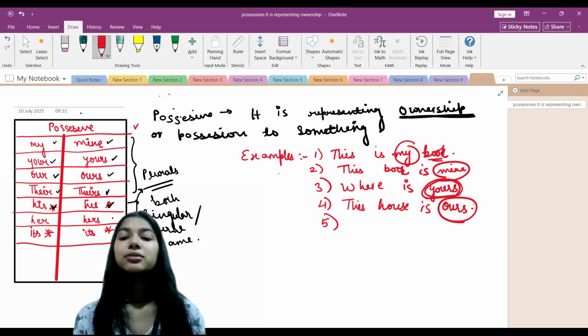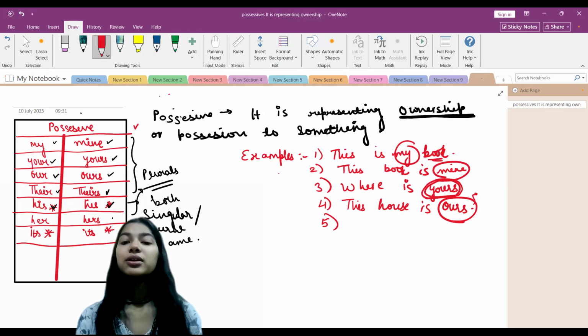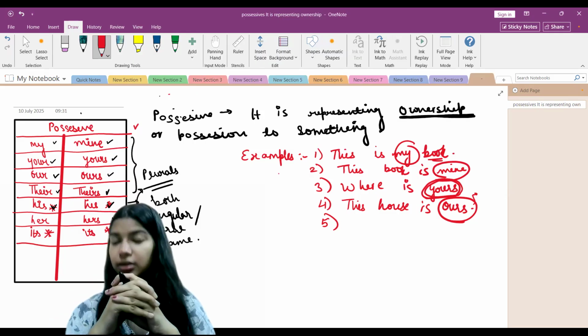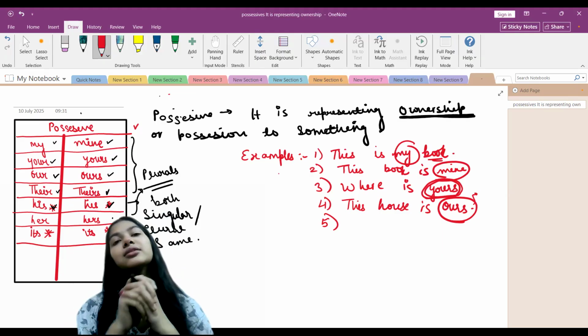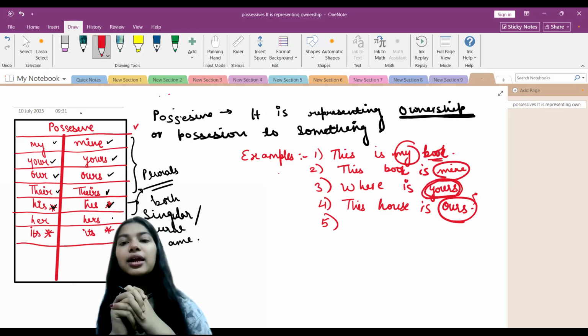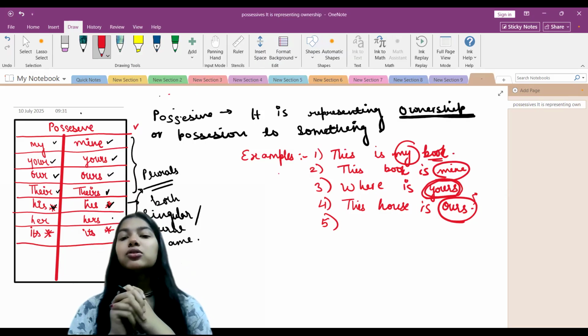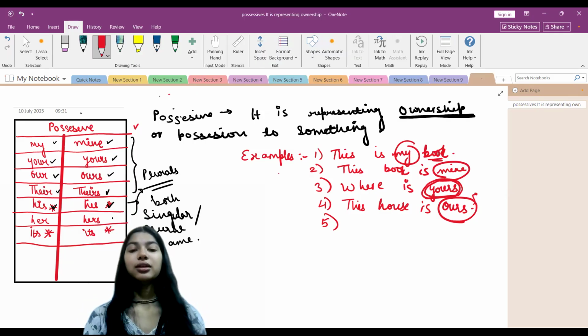Now, what does ours mean? Ours here means plural, right? Plural means that not only one person, but the house also belongs to other persons as equally as me, right? Like say the house belongs to the whole family. So we can say that this house belongs to us or this house is ours, right kids?